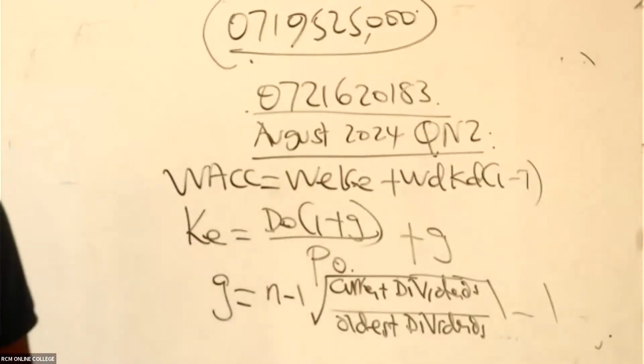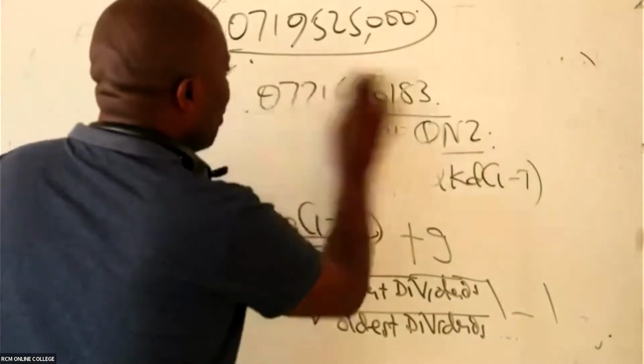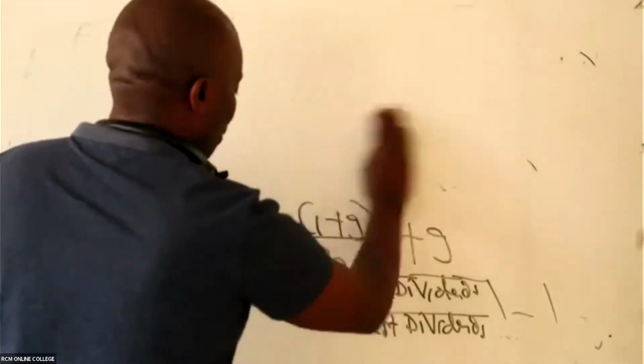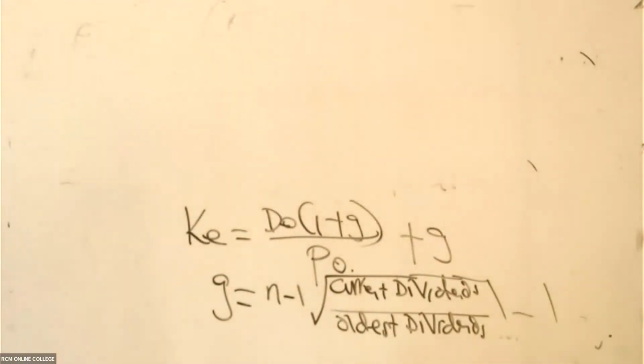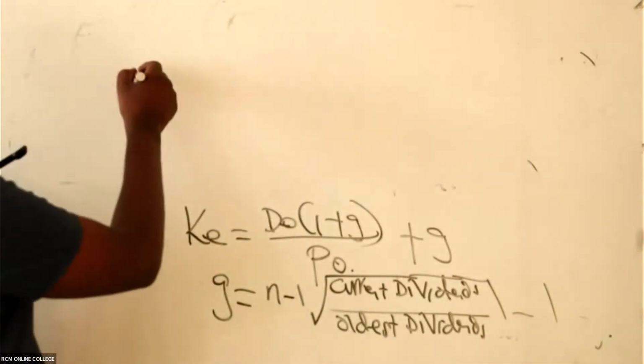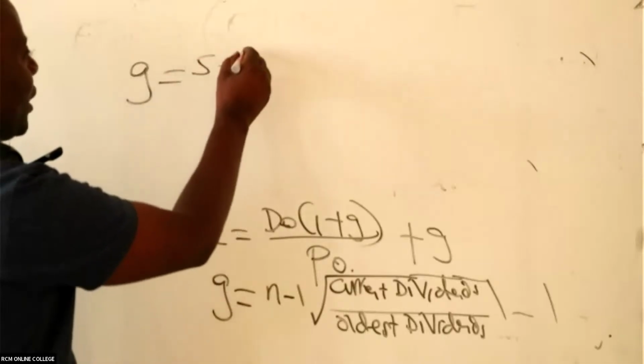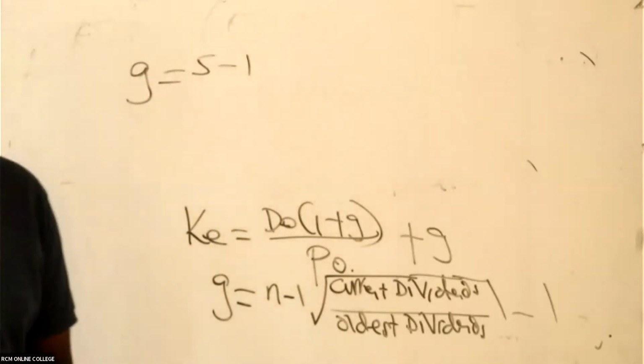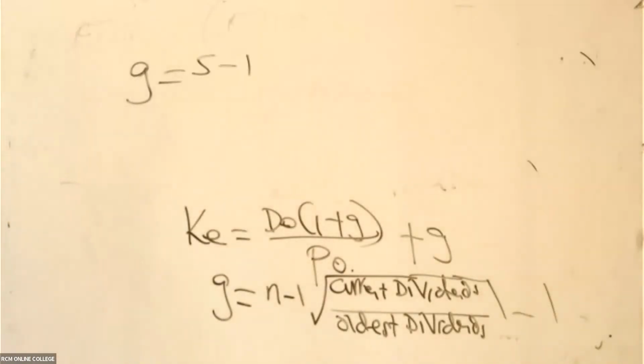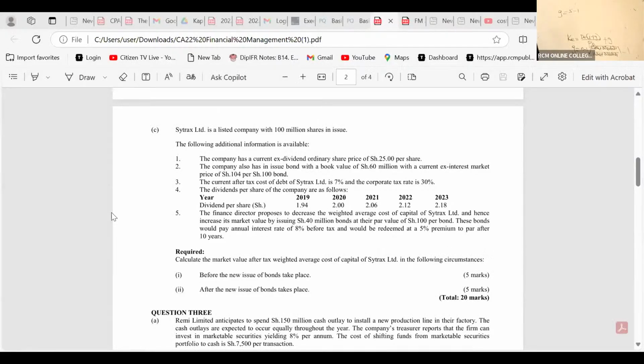So in that case, ladies and gentlemen, our growth rate here will be equal to 2. Then I will go to those many powers that I have there. So G. Is there someone who is able to see that N is 5? Number of years, there are 5, right? So we have 1, 2, 3, 4, 5. 5 years. So you have to take away 1.